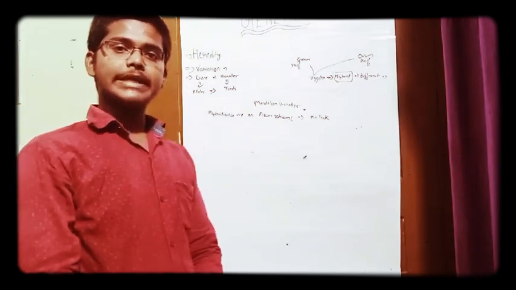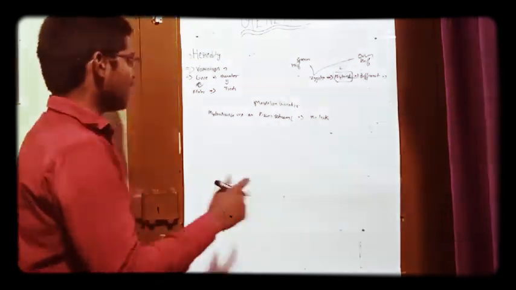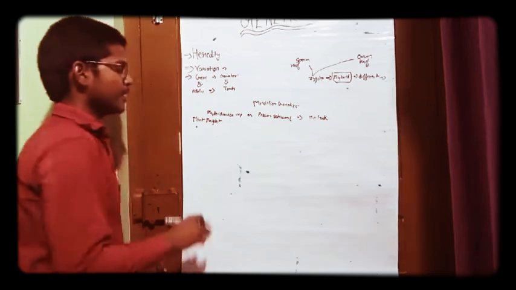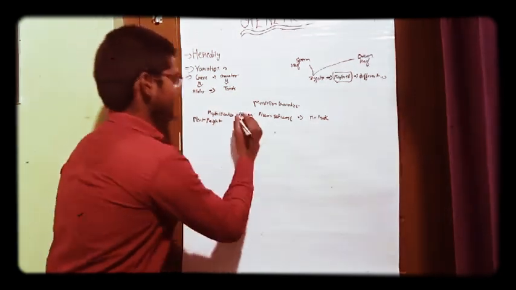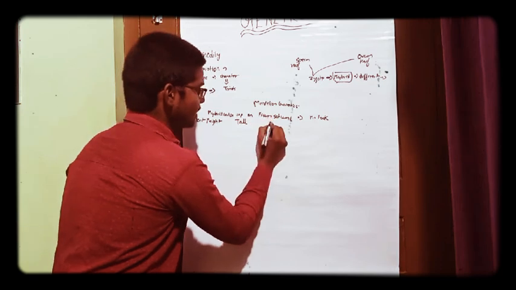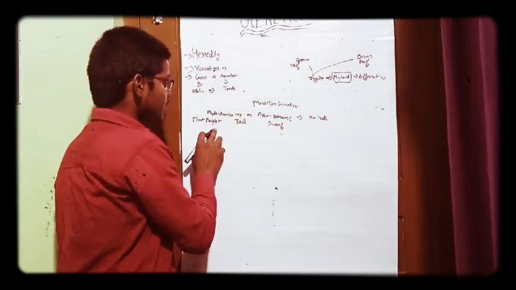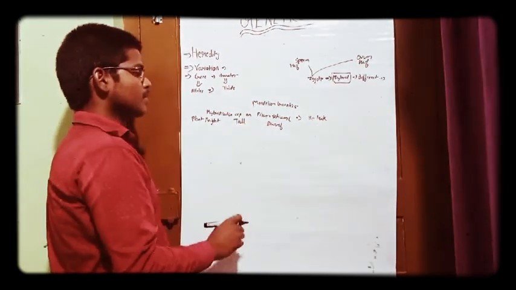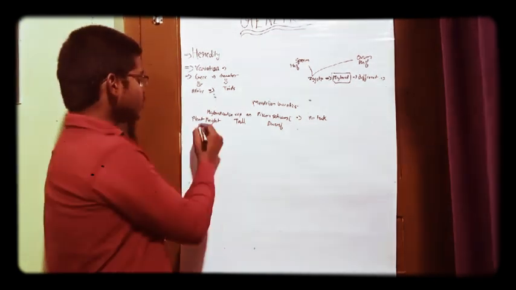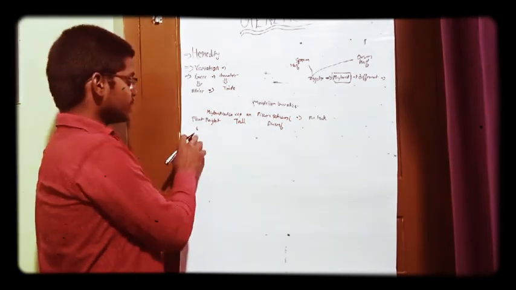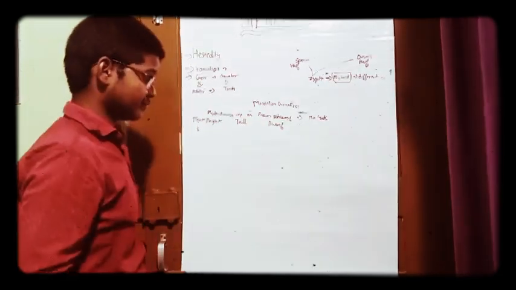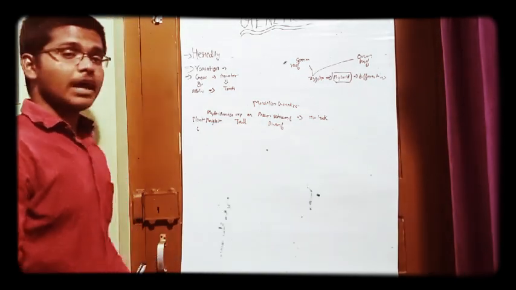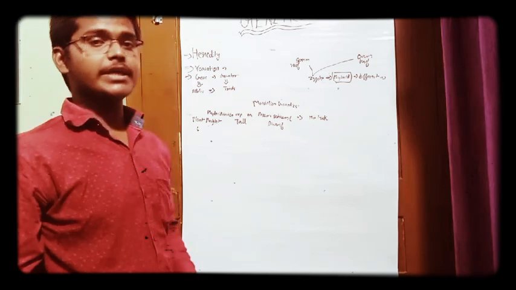Now you must be wondering what contrasting characters are. I am taking one example, a character that is plant height. This character has two traits. One is tall and the second is dwarf. In the same way, he took six more other characters. Before going on, we have to know some technical terms which are used in Mendelian genetics.